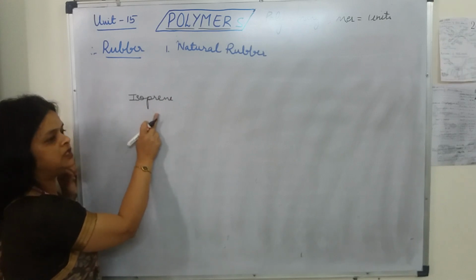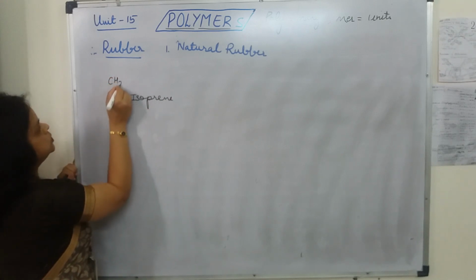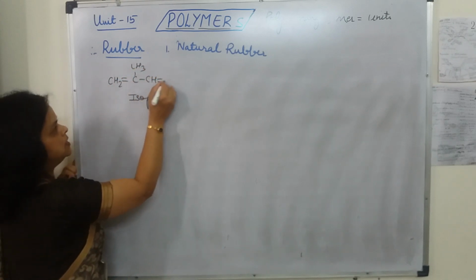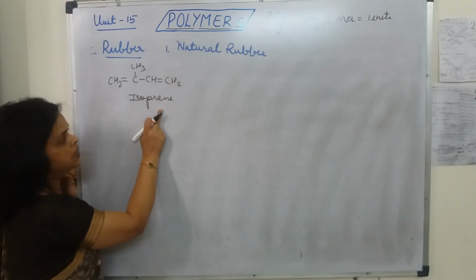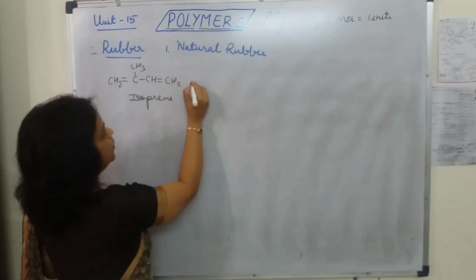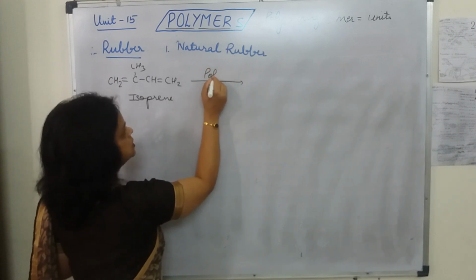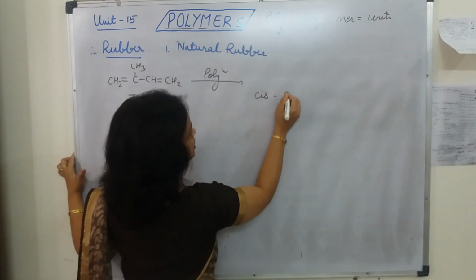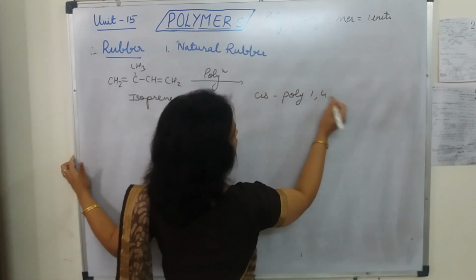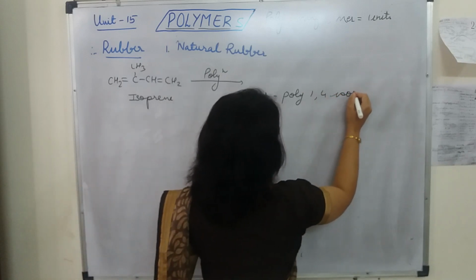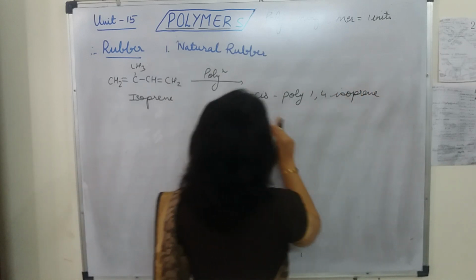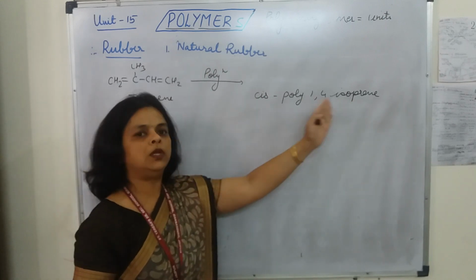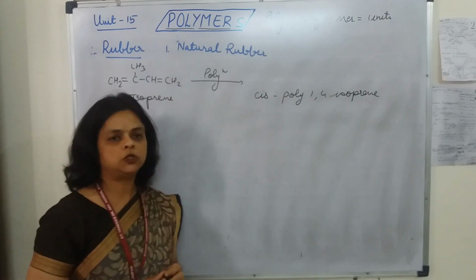Isoprene, it is the monomer of the natural rubber. CH2 double bond C, CH3, CH double bond CH2. This is isoprene, this is the monomer of the natural rubber. When it undergoes polymerization, then it forms cis poly 1,4 isoprene. And this cis poly 1,4 isoprene, or you can say cis 1,4 polyisoprene, it is called as the natural rubber.